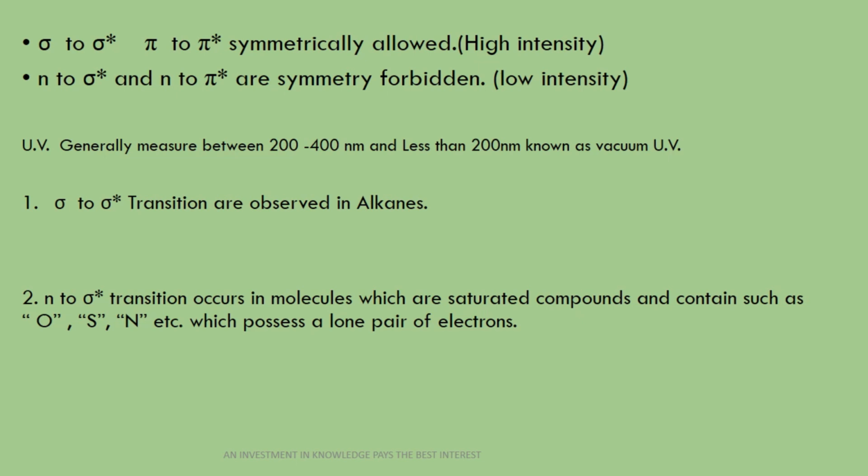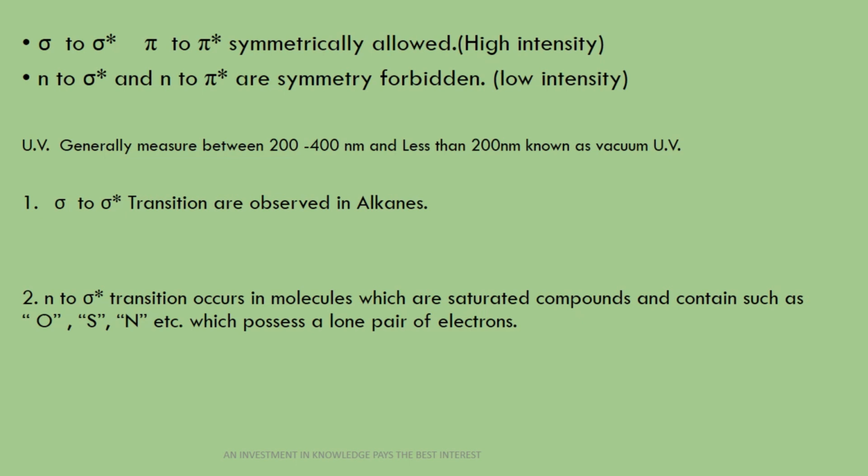Now sigma to sigma star and pi to pi star transitions are symmetrically allowed, and that's why they have a high intensity. And n to sigma star and n to pi star transitions are symmetrically forbidden, and that's why they have a low intensity peak that we can find whenever we take UV spectra.